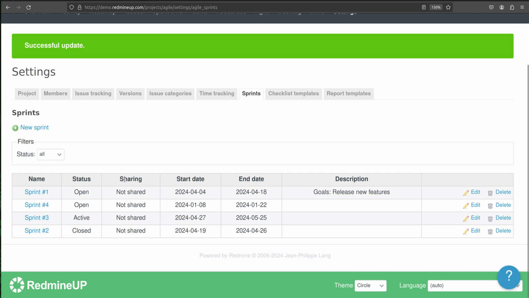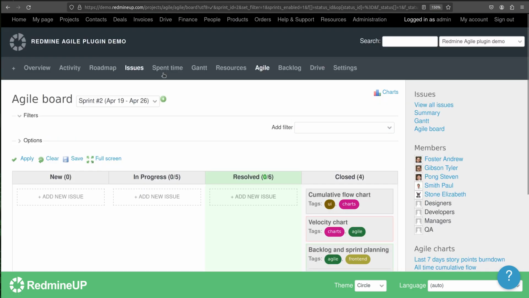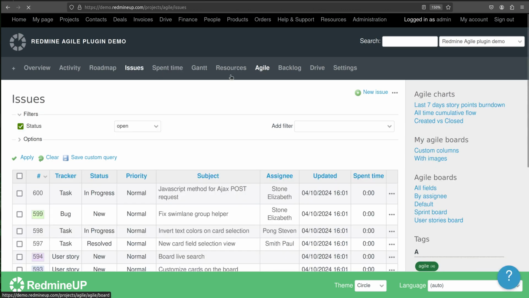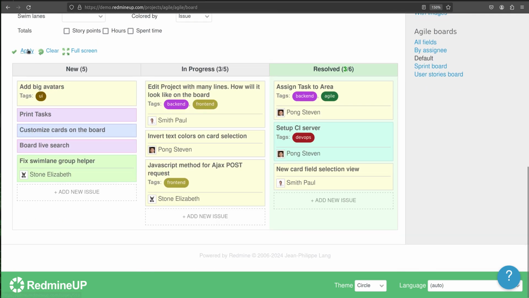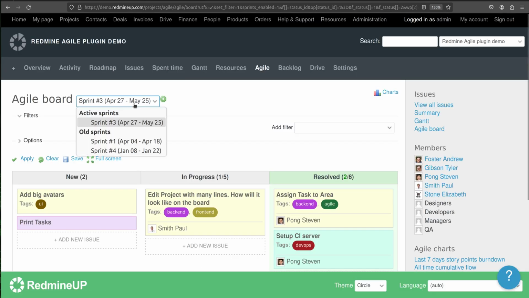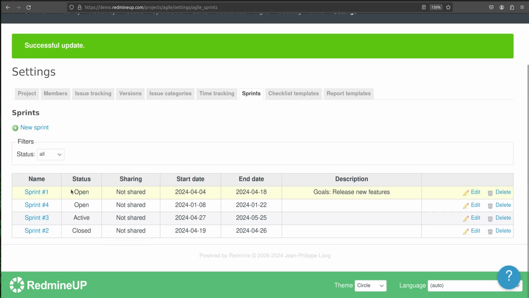Okay, so if we go to the Agile board now and refresh it, go somewhere else and then return back to the Agile and select Scrum board and click on the drop-down menu, we see that we no longer see sprint 2 as it is a closed sprint. Okay, so yeah, this was a brief description of the statuses of the sprints of our Agile plugin: open, active, and closed.